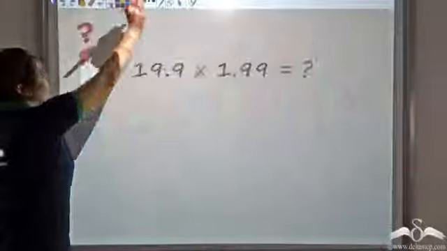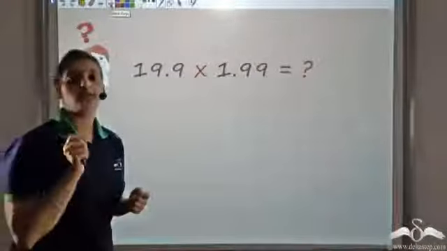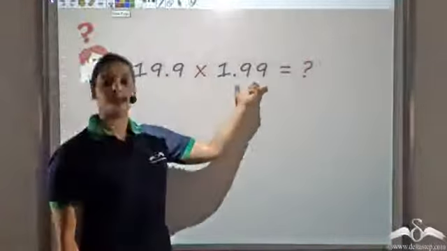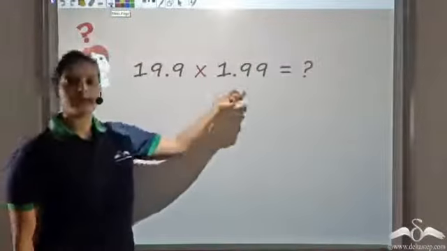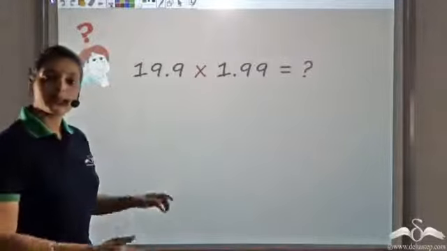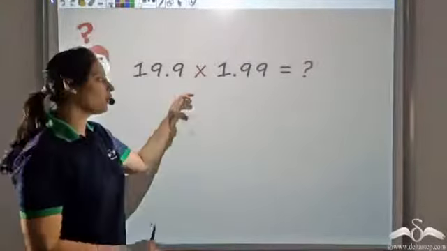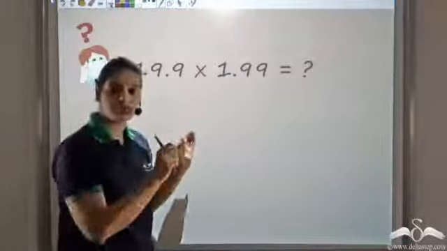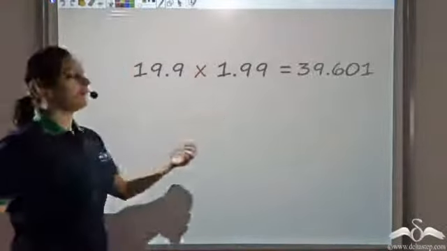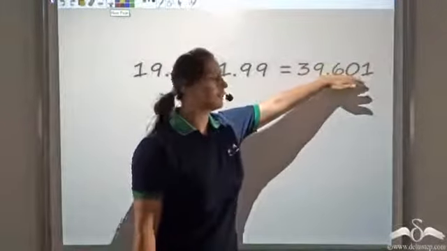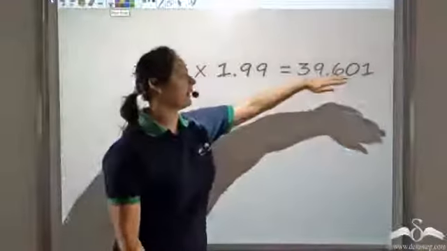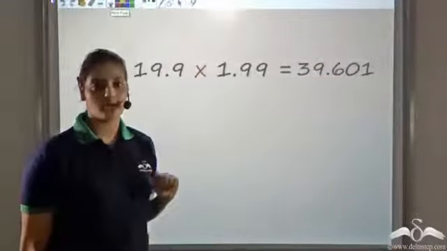Now it is not always easy to multiply two small decimal numbers. Let's say 19.9 and 1.99. So these are two decimal numbers. Now if I need to multiply these numbers, of course I can, but it would be a tedious, long process. We have to actually multiply digit by digit and find the answer. So I sat down, multiplied it, and I got 39.601.